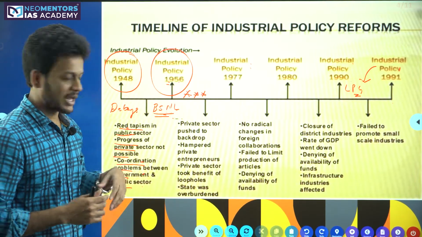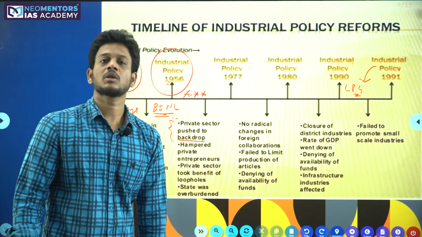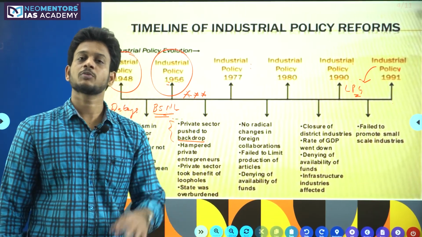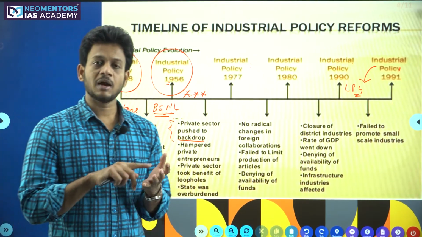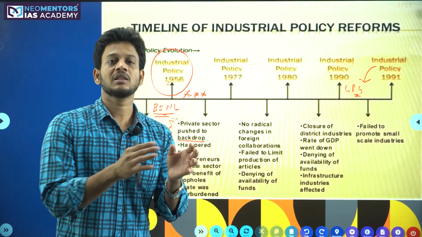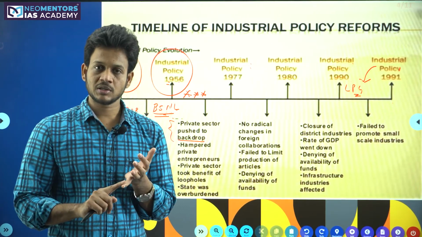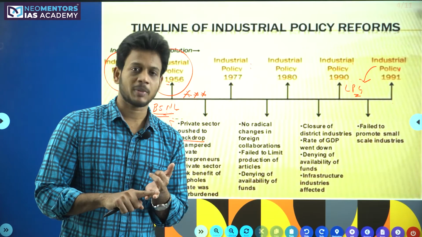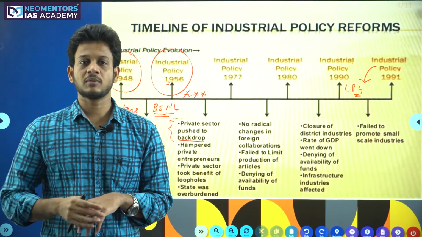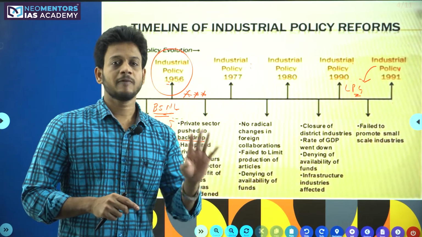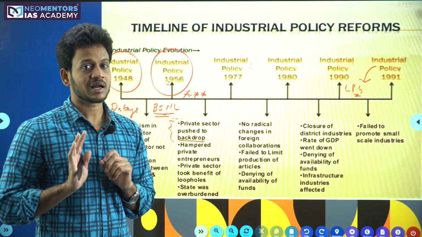1956, anyway I will explain now. The public sector pushed it to the backdrop. We never gave importance to the private sector because we went with the concept of mixed economy. What is meant by mixed economy? The public sector and private sector both work in the economy, which means we give importance to public sector companies and at the same time to private sector companies. On paper, we said we give importance to both, but in reality we gave importance only to the public sector companies, not private sector companies.